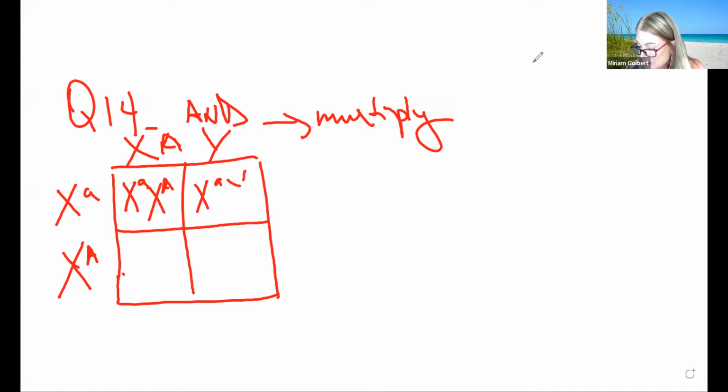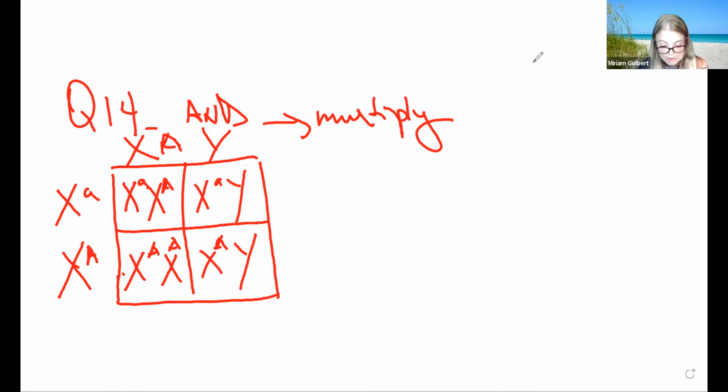That would be like that. And then we do here and here. And then we do here and here. So what are the chances of them having boys? So we have 1 and 2, right? So they have a chance of 50% of having a boy, right?